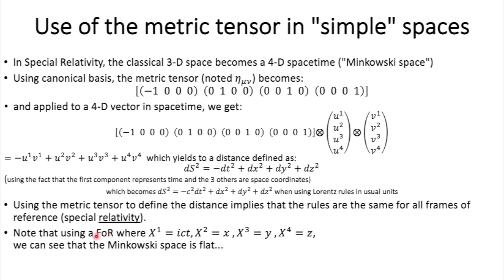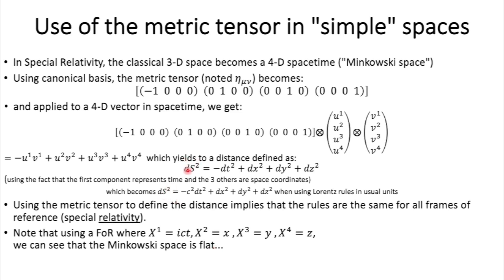And also note that if you use a frame of reference where you say x1 here is equal to ict and x2 is equal to x, x3 to y, and x4 to z, well, then you can see that the Minkowski space is actually flat.